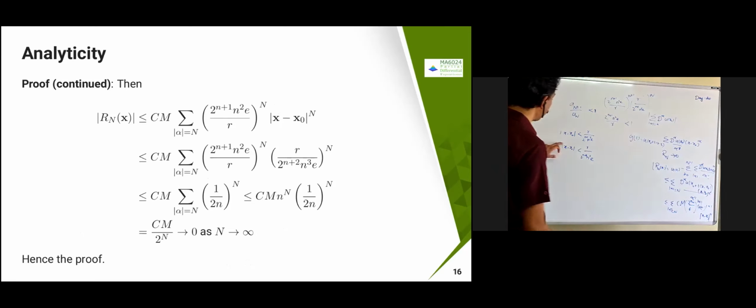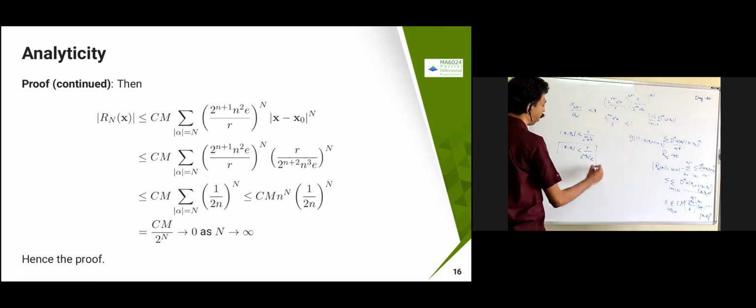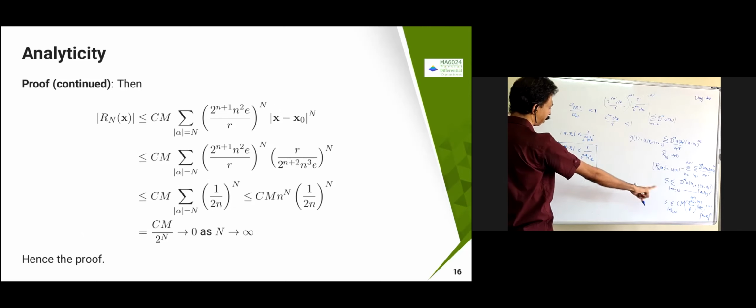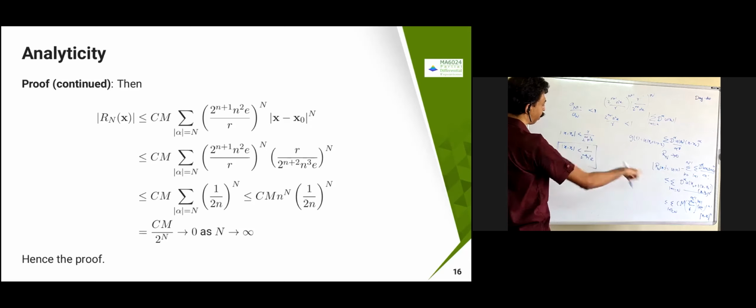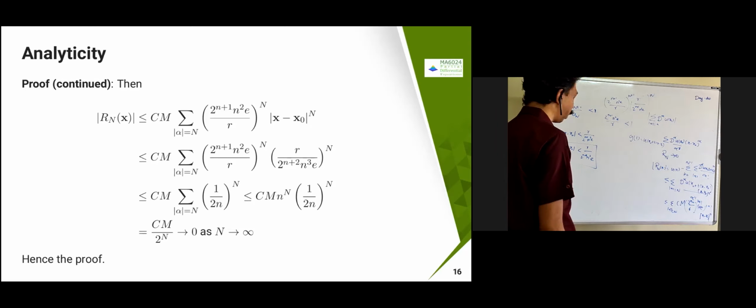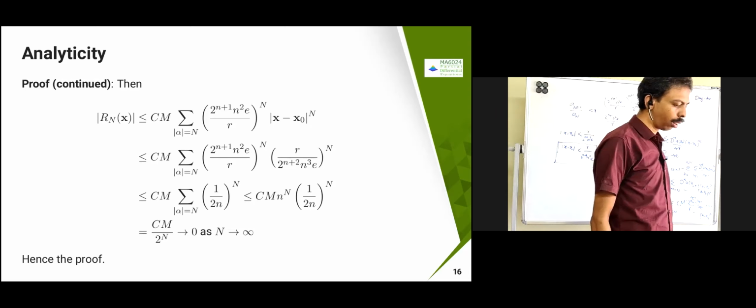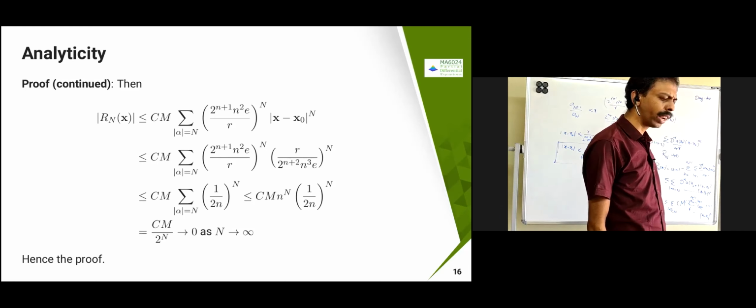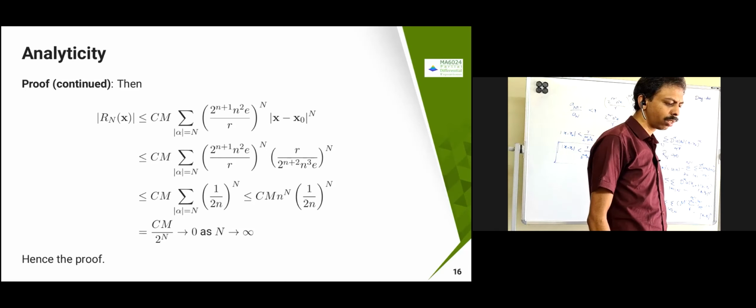So substitute this, x minus x naught power. I'm just going to choose this one. I want my R_n f tends to 0. If I want just convergence, this is fine, but I want convergence to 0. So I'm just choosing x minus x naught to be R by 2n plus 2 n. So we want radius to be 0, right? Why radius to be 0? I mean, this is going to 0.